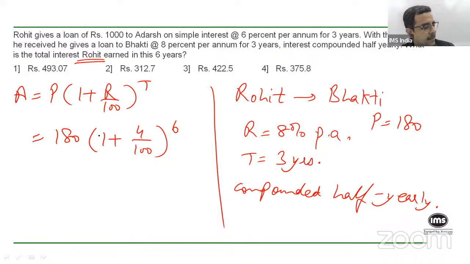If you see here, when you take 4% of 180, what is 4% of 180? 1.8 into 4, which gives you about 7.2, and then multiply that by 6. So you get roughly about 45. No, 1 second. Let me see. 3 years, interest compounded half yearly.